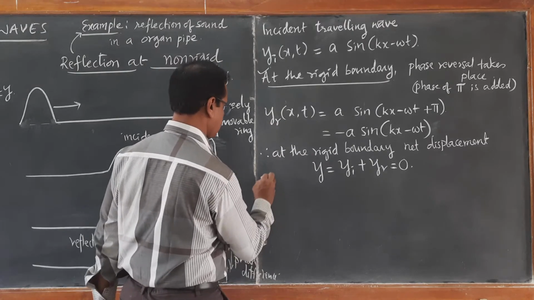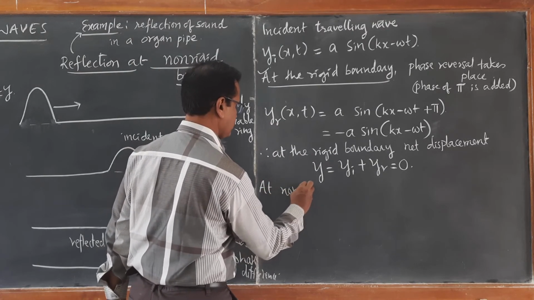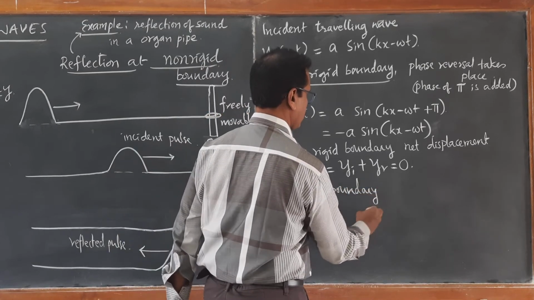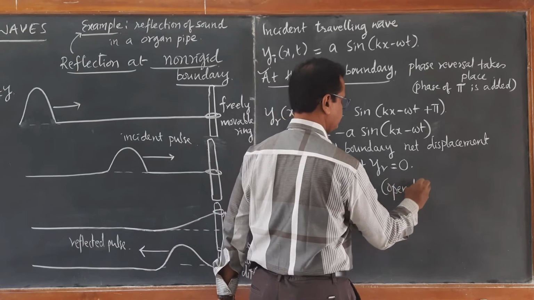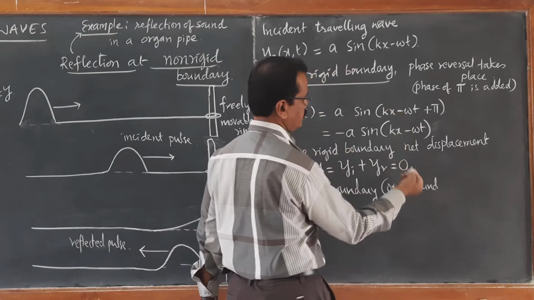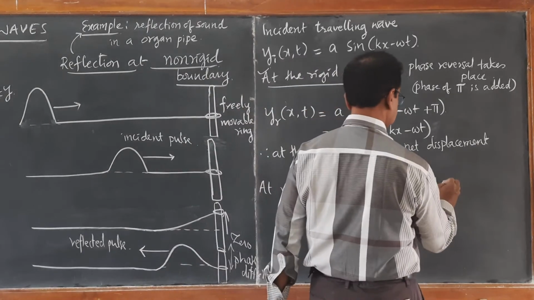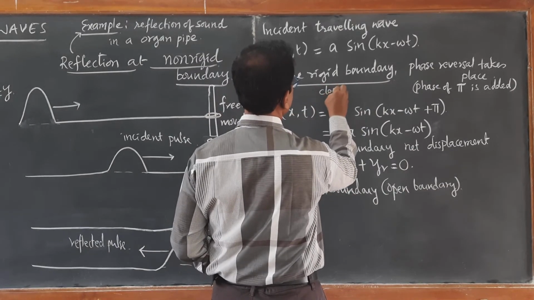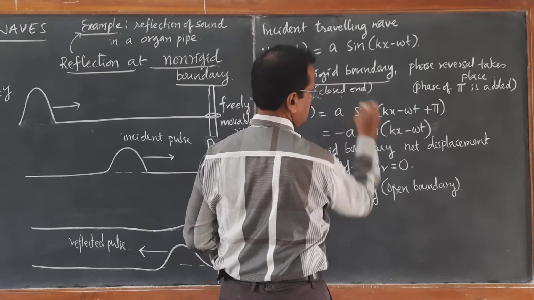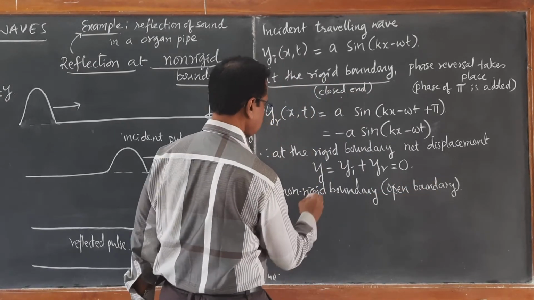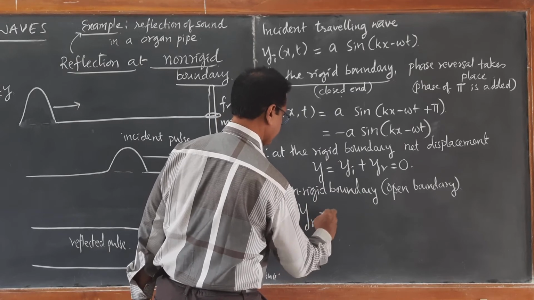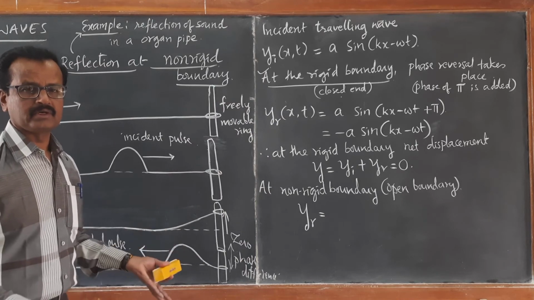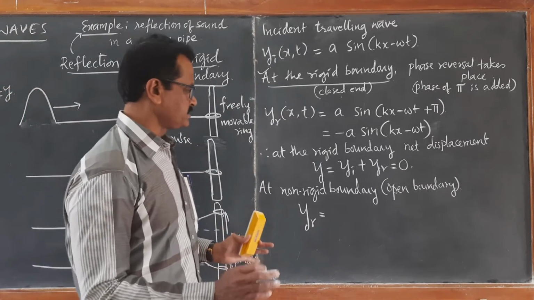Then what happens at the non-rigid boundary? At the non-rigid boundary, we call it the open boundary, or you can say open end. This is called the closed end. Closed end. This is called the open end. I will write the equation for the reflected wave. The reflected wave is here. Amplitude remains the same and phase also remains the same. Both amplitude and phase remain the same.